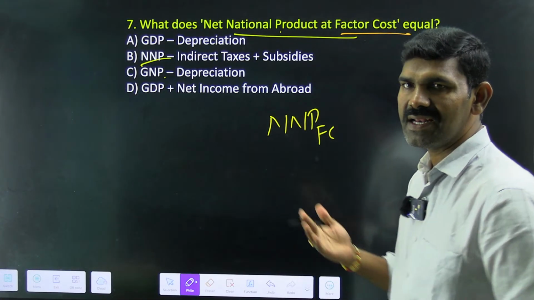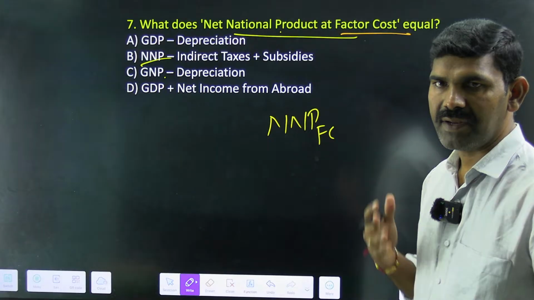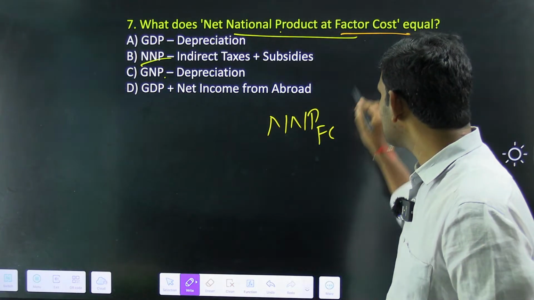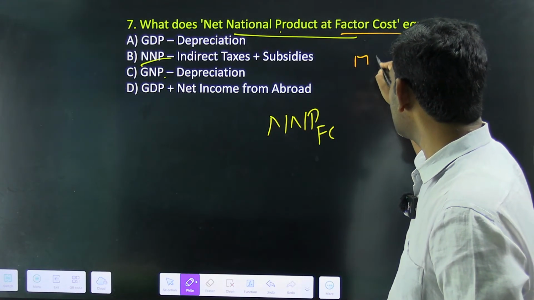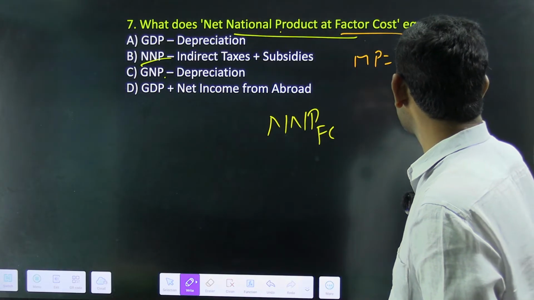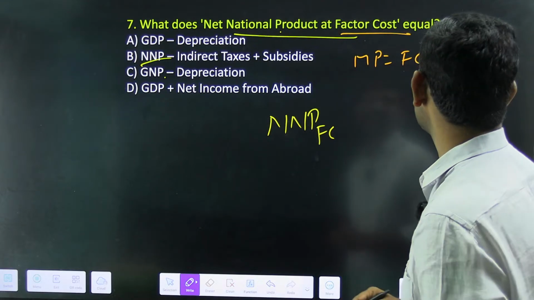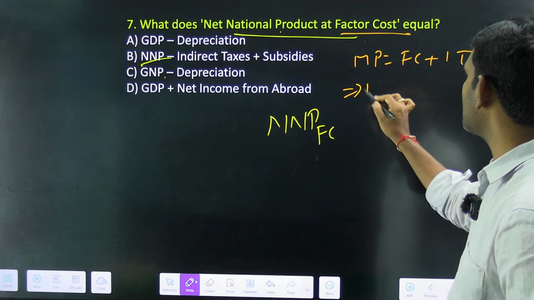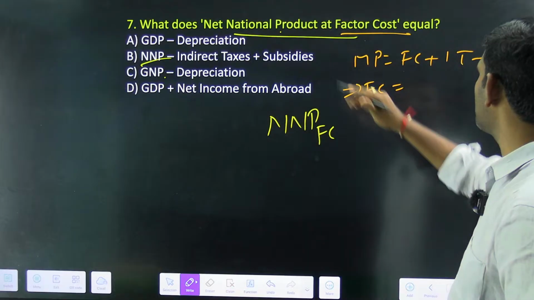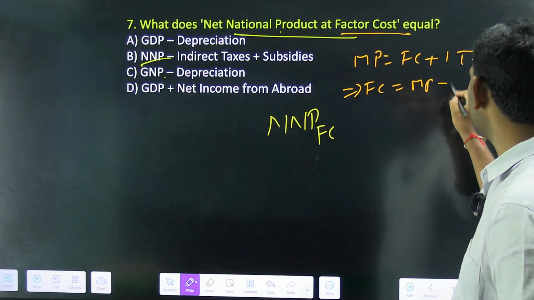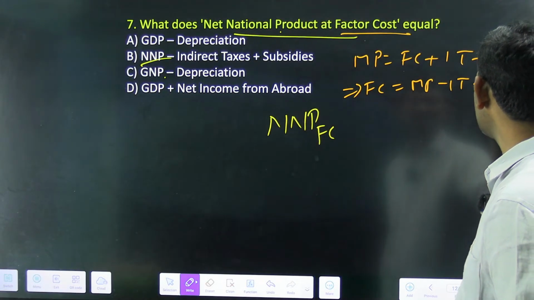If I have to convert into market price, what is the formula? Market price is equal to factor cost plus indirect taxes minus subsidies. Now, if I want factor cost, I take these to the other side: market price minus indirect taxes plus subsidies.